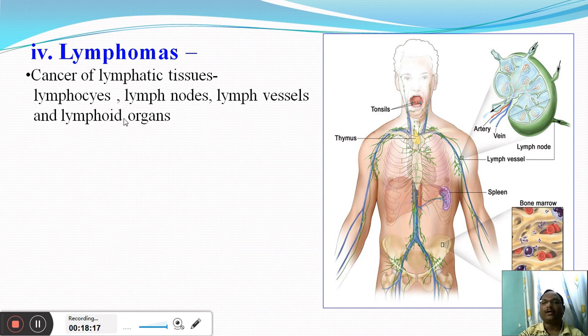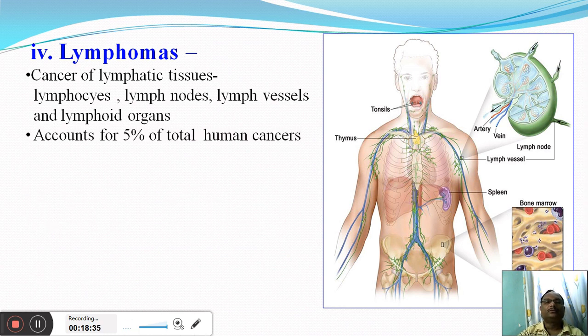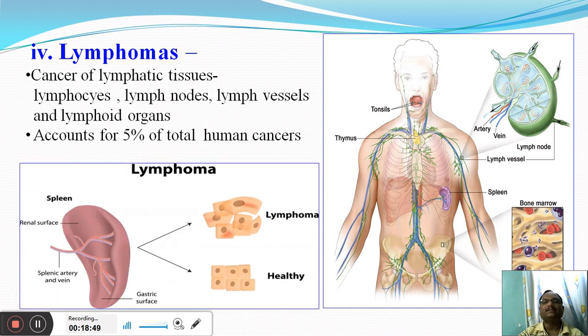Now different lymph organs as well as lymph nodes are connected to each other by lymph vessels, and through these lymph vessels there is flow of lymph along with the lymphocytes and various proteins and nutrients. Now this kind of cancer accounts for 5%. That means among the total human cancers, 5% are of the lymphoma type. So actually it is the cancer of the lymphatic system or the lymphatic tissues.